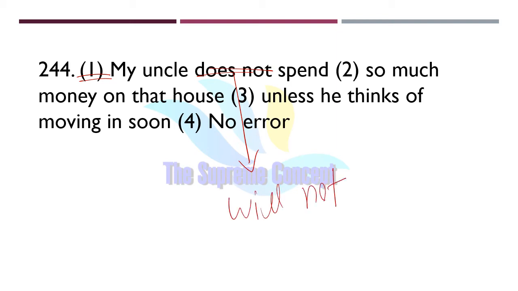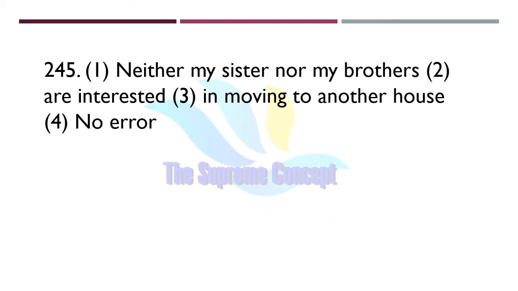My uncle will not spend so much money on that house unless he thinks of moving in soon. Because this sentence is indicating a condition that is likely to be fulfilled in future, it will follow the pattern will plus verb. So let us move.